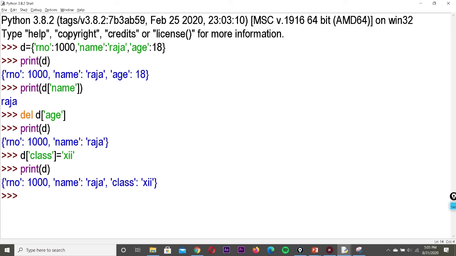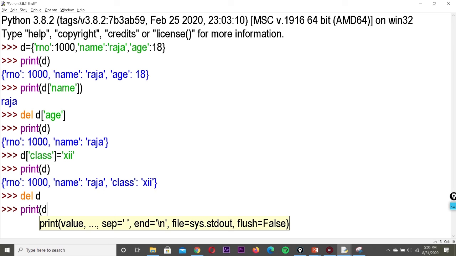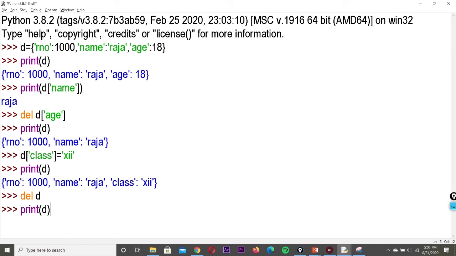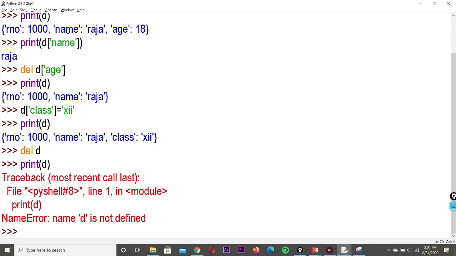So now you know how to access each element, how to delete a single element, and how to add a single element. Next is how to delete the entire dictionary itself. So del command, del of D. That's all. If I give print, as usual it will show an error. You are familiar with the del command also. So print of D. It's showing an error because it's completely removed from memory. So this is how we can access the dictionary and work with the values.